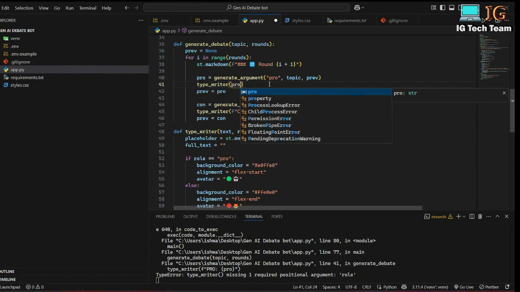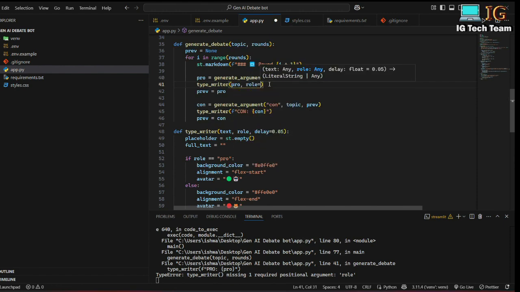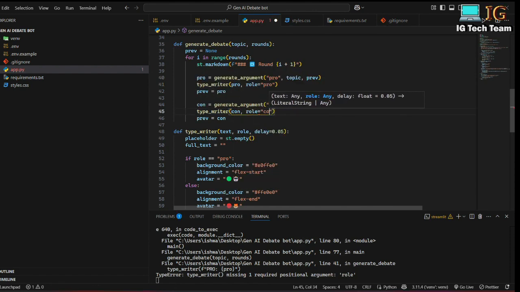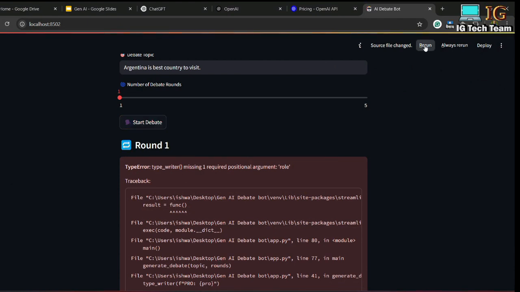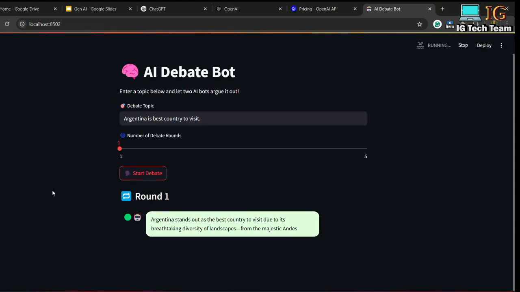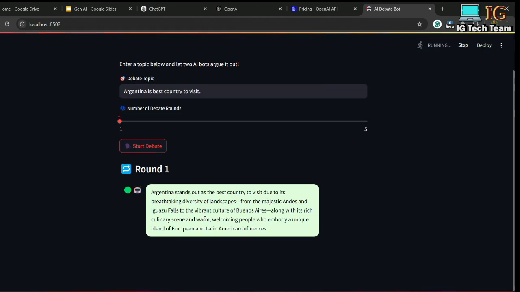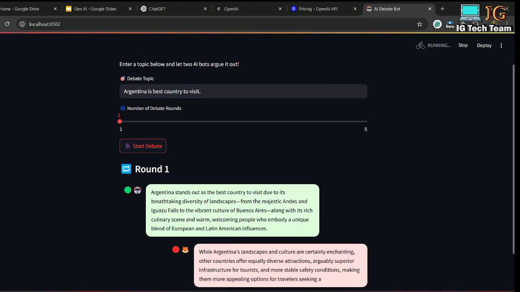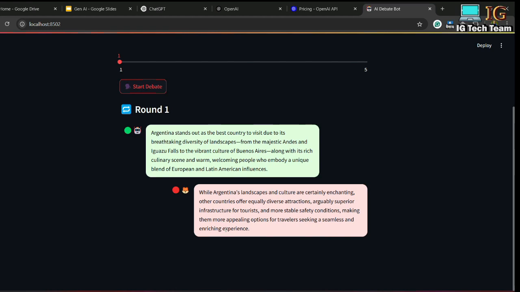I have to pass pro, and also role equals pro, and here I have to pass this con, and also role equals con. Now I can rerun here, and I can click on start debate. See, for the pro side the background color is green, and for the con side the background color is red.